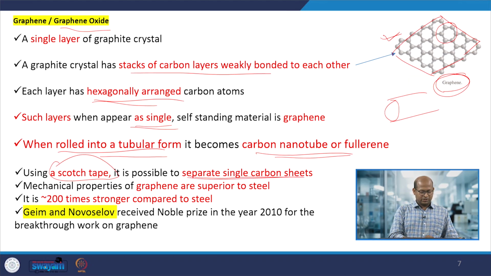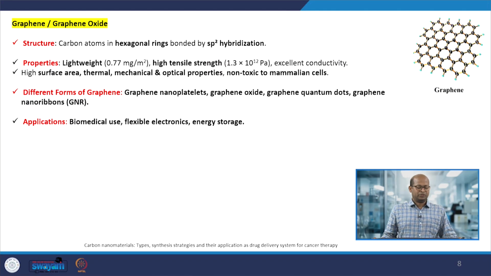This graphene is far superior in property: its mechanical strength is 200 times stronger than steel. Geim and Novoselov received the Nobel Prize in 2010 for separating these single layer carbon sheets, which was the breakthrough for the separation of graphene.